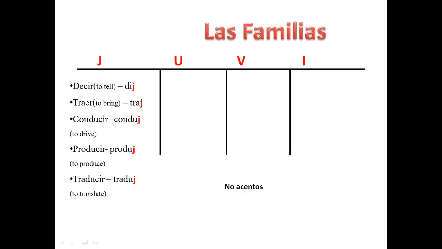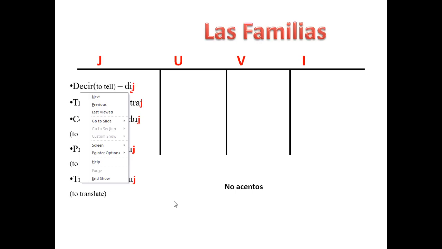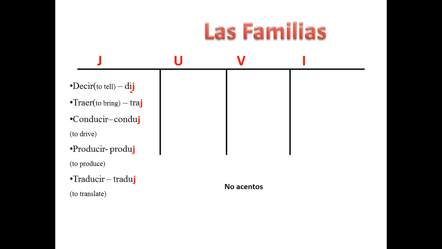Now, they have a different stem. Make sure you write the English next to them. These all have a different stem. They're in the J category because, as you notice, they all have J's in them. Decir, pay attention. Decir has an I in it as well, so pay attention to the I. I would suggest you get a different color and you write the J's in a different color. So those are the J stems.